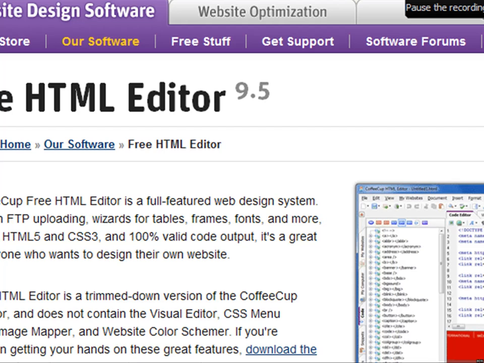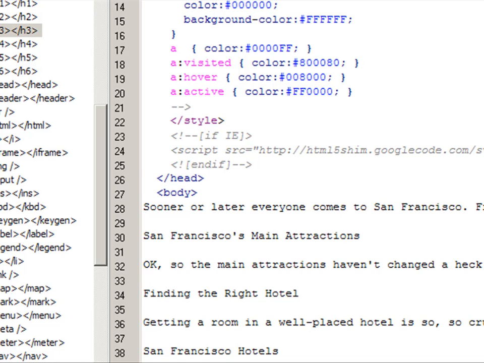The next thing you're going to need is an HTML editor. Don't worry if you don't know too much about HTML. If you don't have an HTML editor, go to Google Coffee Cup free HTML editor, and download the free editor, install it, and then we'll show you how to use it. If you already know how to use or have an HTML editor, use the one that you're familiar with.